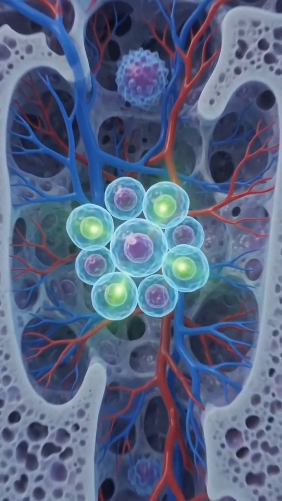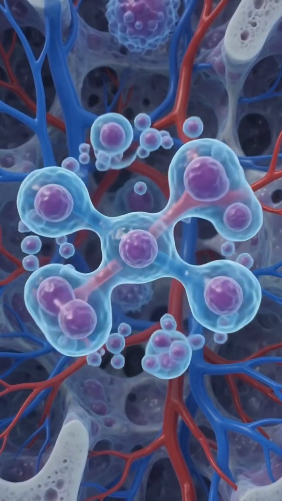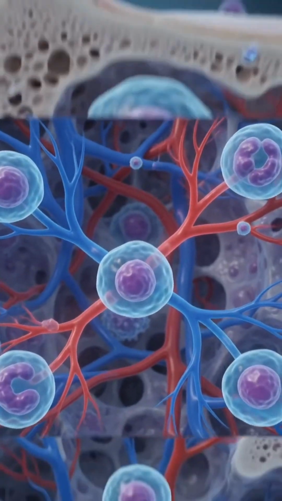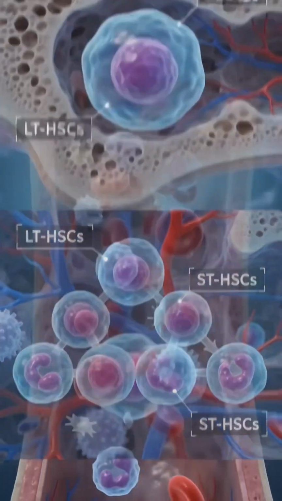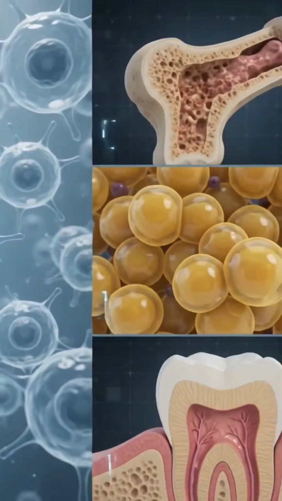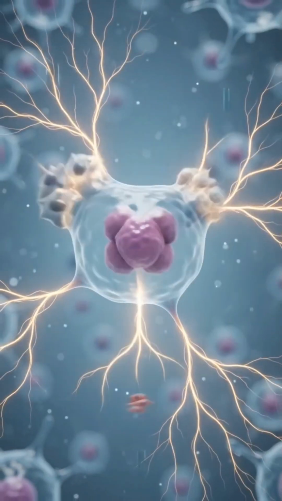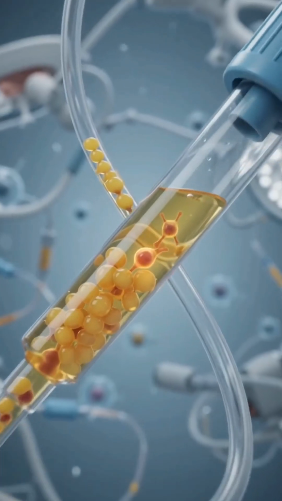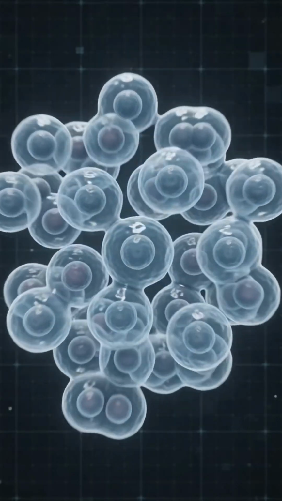Hematopoietic stem cells, found in the bone marrow, generate over 1 trillion new blood cells every day. They divide into long-term and short-term cells, sustaining our entire blood supply. Mesenchymal stem cells, or MSCs, are found in bone marrow and fat. They can become bone, cartilage, or muscle. Easily isolated from adipose tissue, they are key for regenerative medicine.